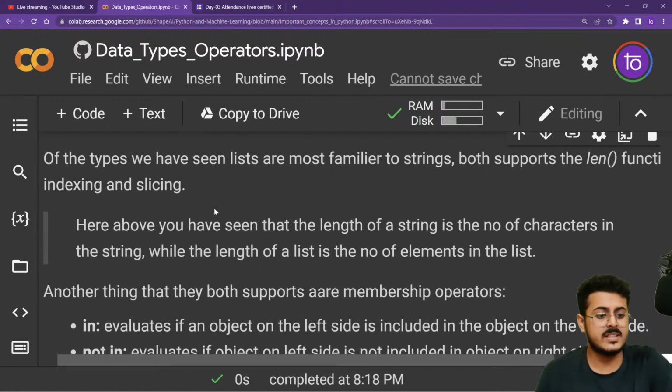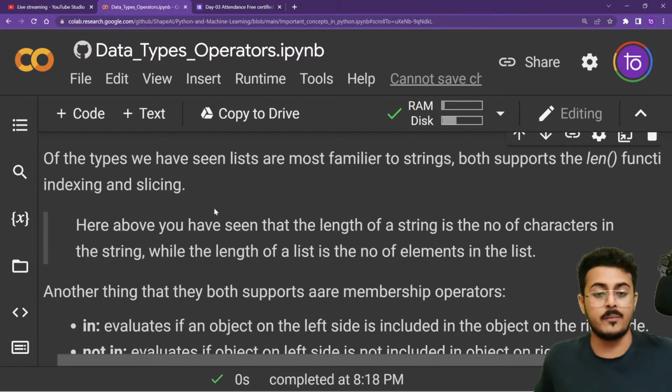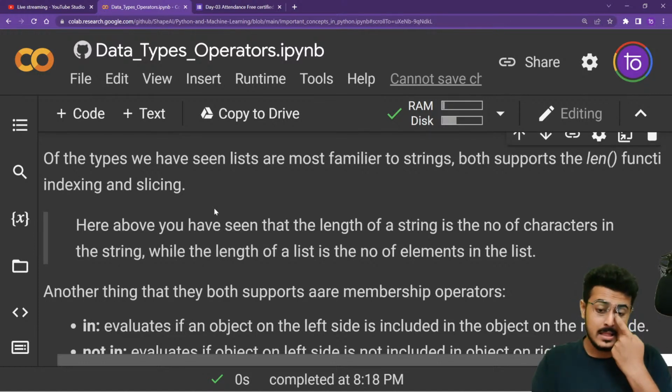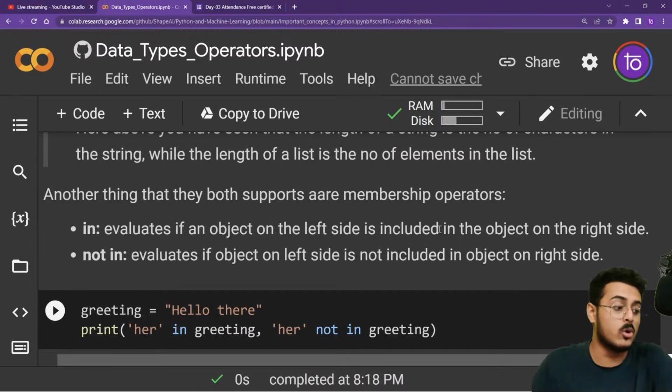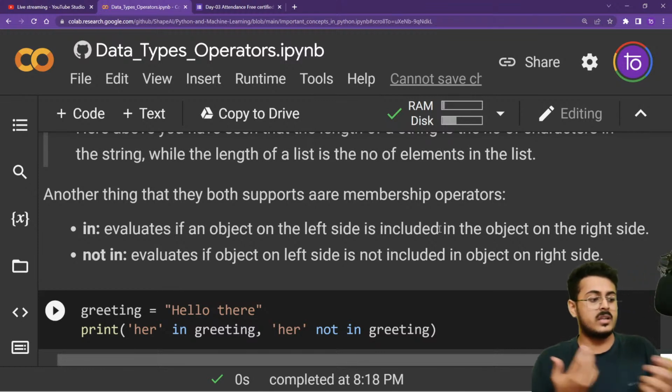Out of the types we have seen, lists are most familiar to strings. It feels like almost everything that we are doing on lists, we are able to do on strings as well. Both of them support the len function, both support indexing, and both support slicing. One more thing that both of them support is the membership operators. Now what do you understand by membership? Whether you are a part of a membership or you are not part of the membership.